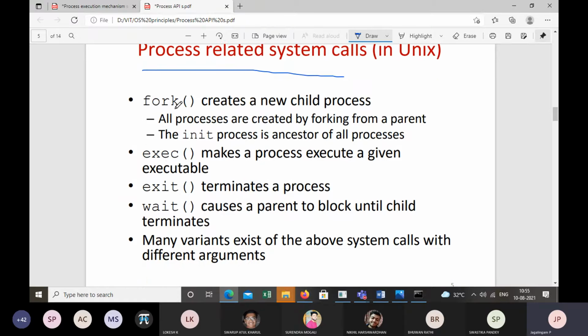We know fork is a system call used to create a child process. When we initiate the operating system, the operating system creates the init process. Init process is the ancestor of all the processes which are created in the operating system. And if you want the process to execute, then we use the exec system call. And if you want the process to get terminated, then we use the exit system call.